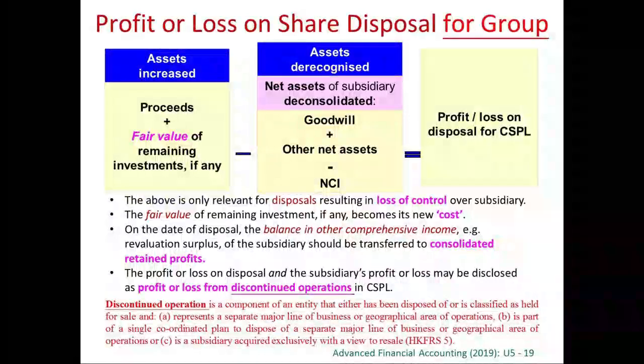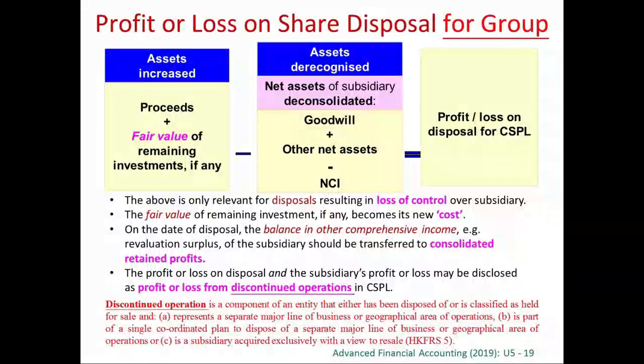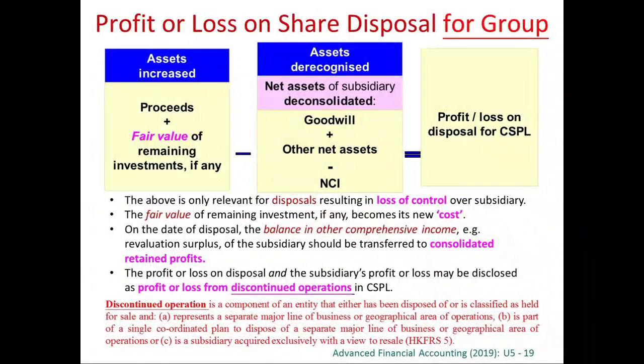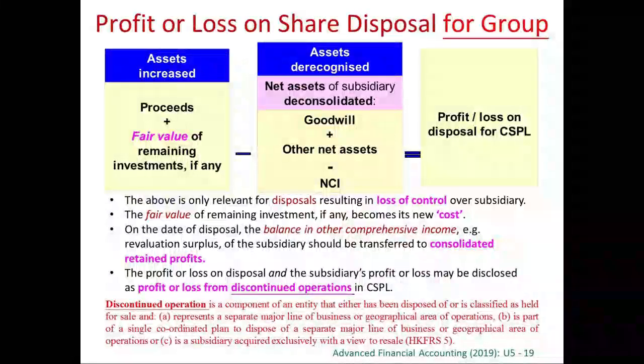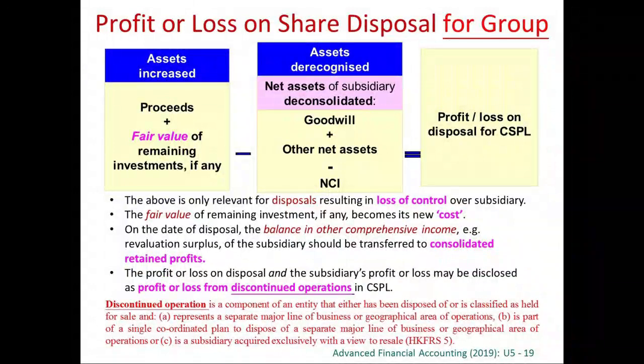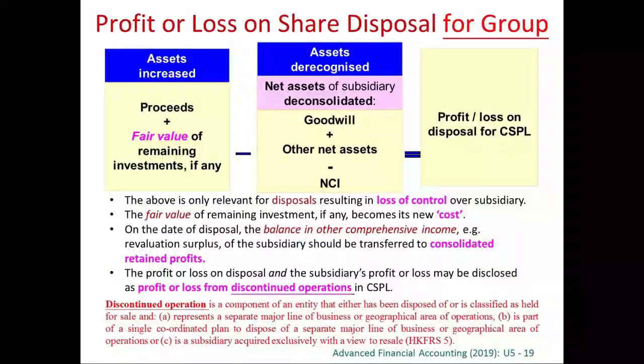And on the day of disposal, if you have got any other comprehensive income related to the subsidiary, right, if this is a disposal of subsidiary, you have already disposed it. So any relevant reserve related to this subsidiary must be cleared. So if you have got a revaluation reserve, translation reserve, etc., remember to clear it. You debit it away, and then you transfer it to retained earnings. Okay?